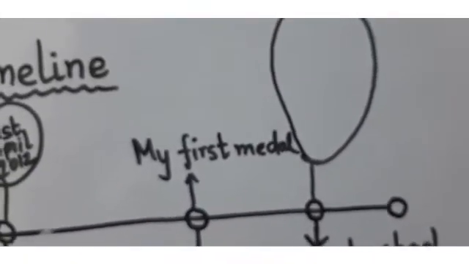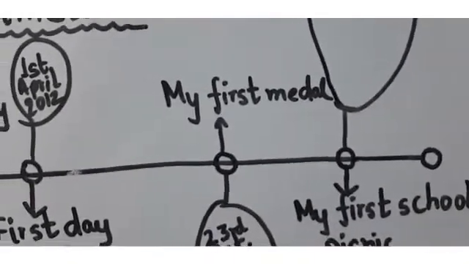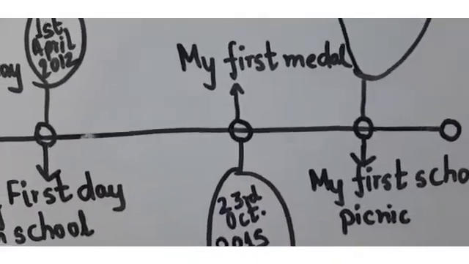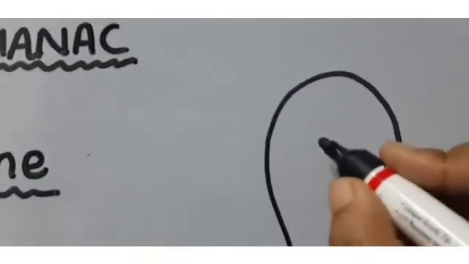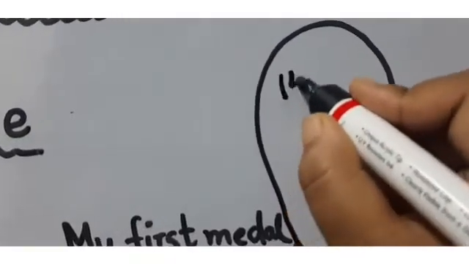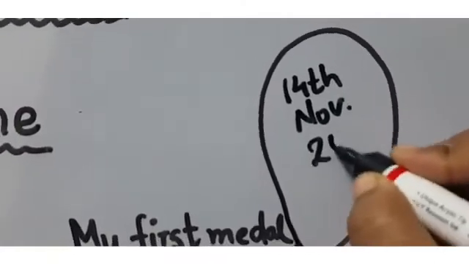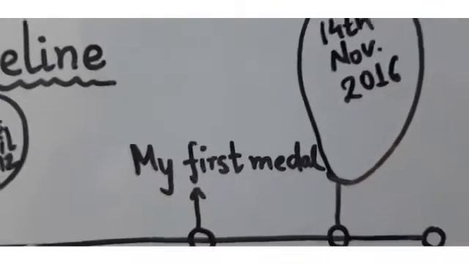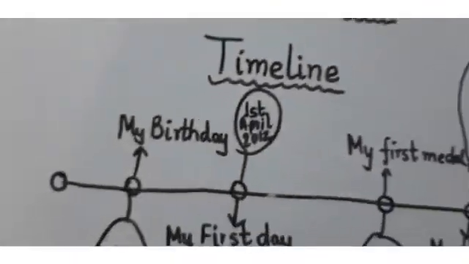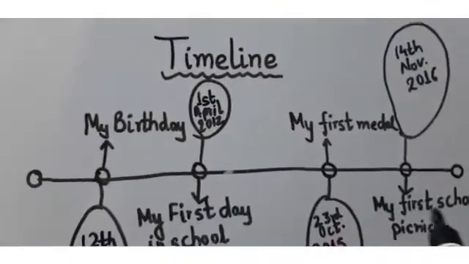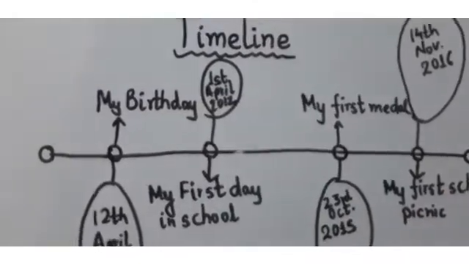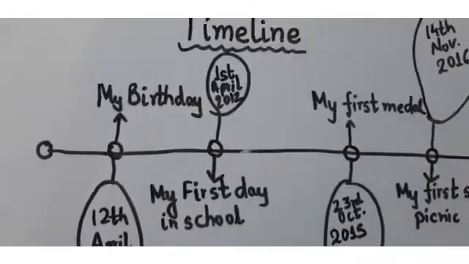Suppose when you joined the school, at that time your first school picnic, or after this 2015 you can add 2016, 14th November 2016, suppose. So these are the dates which we have mentioned here to complete this timeline. So this is called a timeline.